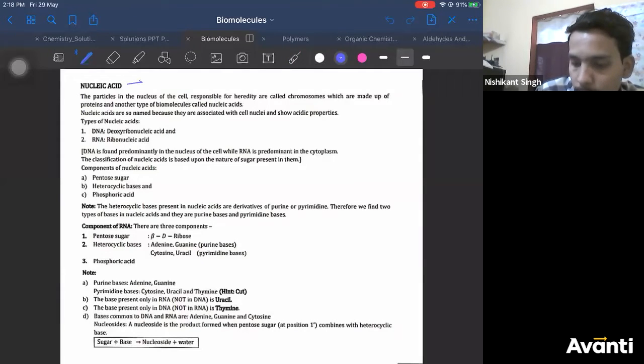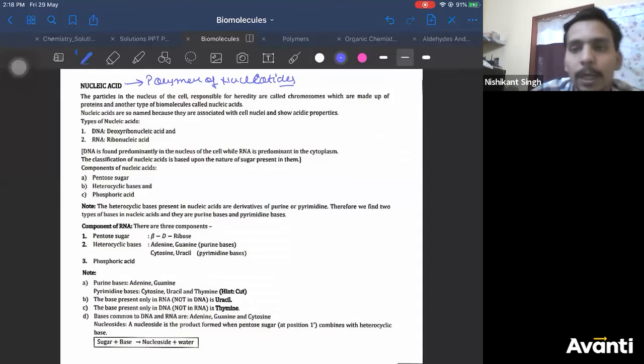They are polymers of nucleotides. We'll come to that, right? First, let us see why we need them, where they originate and all. So see here,